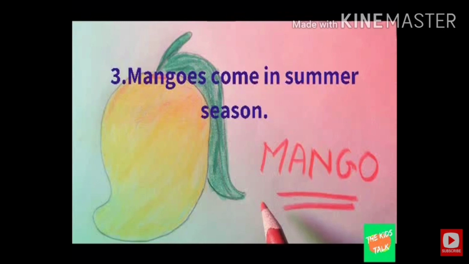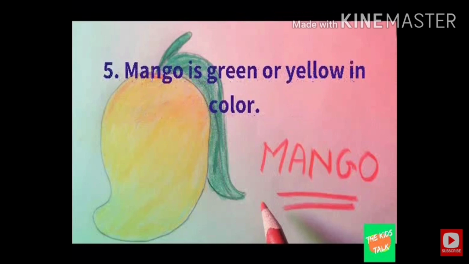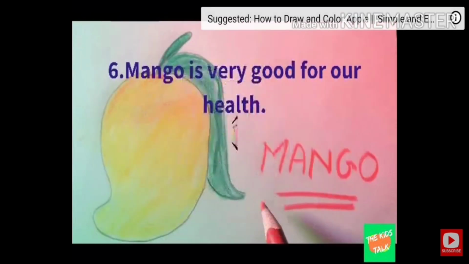समर में। अब आप मैंगोज खाते हो. Yes, this is a summer season. Fourth, mango comes in different shapes and sizes. Mango different shapes के होते हैं और इनका size भी different होता है according to the variety. Fifth, mango is green or yellow in color. You have seen कुछ mango green color के होते हैं and some are of yellow in color.